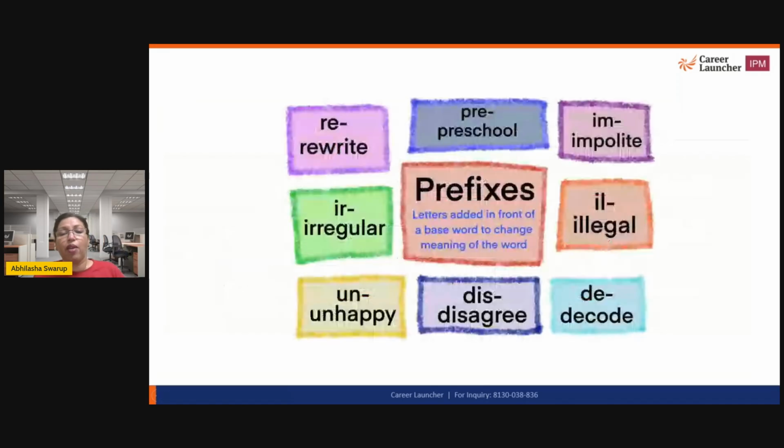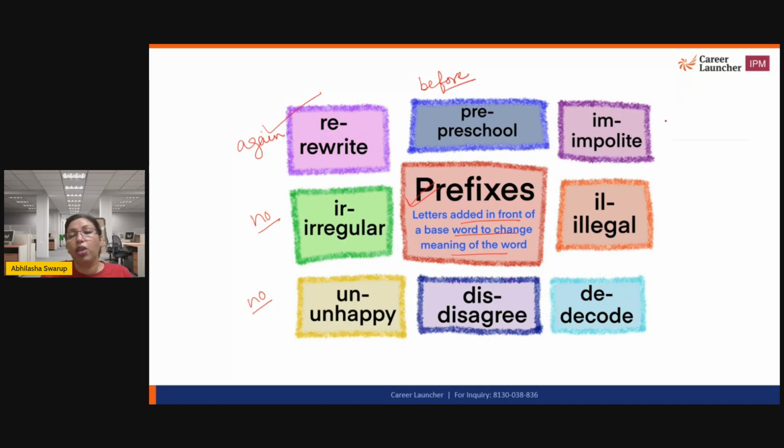All right. So for example, what's a prefix? A prefix is a letter or group of letters added in front of a base word to change the meaning of the word. For example, re, which means again. So when you rewrite something, you're writing it again. Irregular. Ir means no. So irregular is not regular, right? Unhappy, un again means no. So therefore, if you're happy and then you're unhappy, you are not happy. Pre means before. So therefore, preschool is something that happens before school.